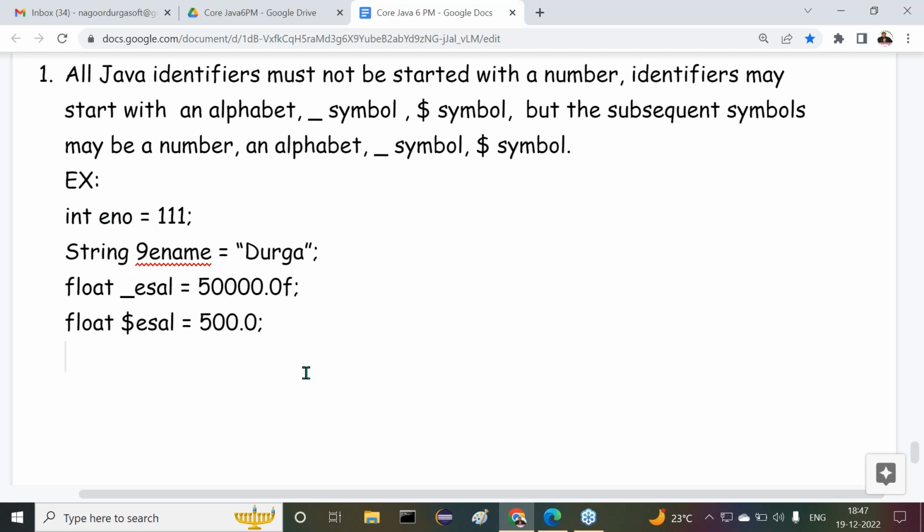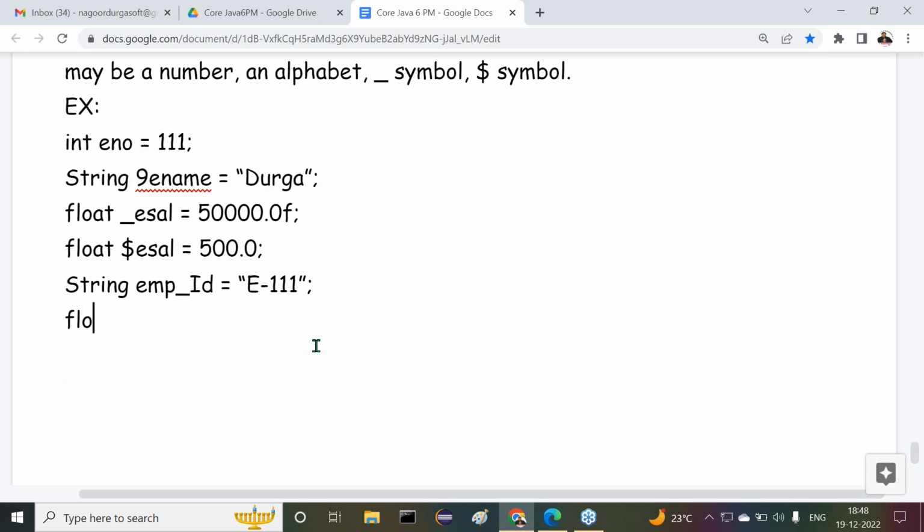Then alphabet here. Now next one is String emp_id, maybe emp id. For example, if I take E-111, that is a string value I have taken. Next, after that, float e_cell_in_dollar is equal to maybe 500.0f. This is a float value. Even capital F is also valid, no problem.